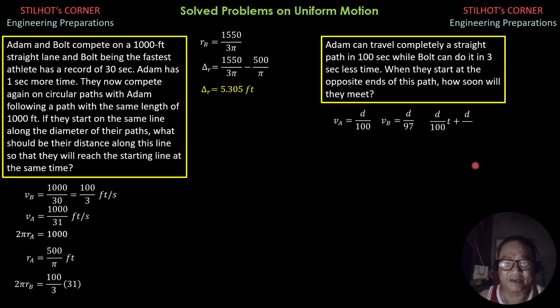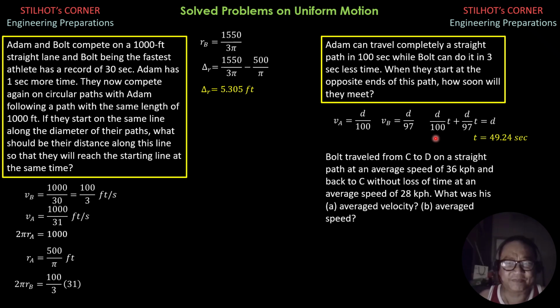So d over 100 times t plus d over 97 times t equals d. Cancel out d and solve for t. t is equal to 49.24 seconds.